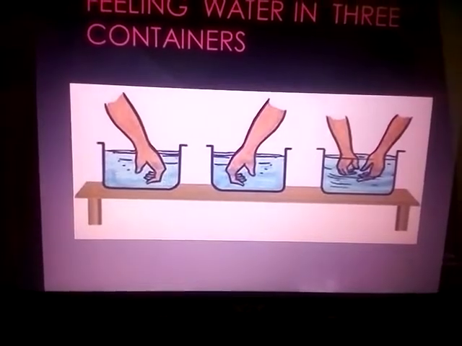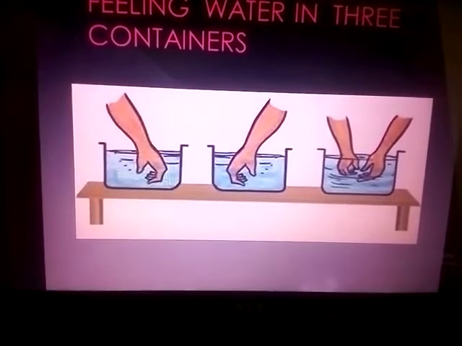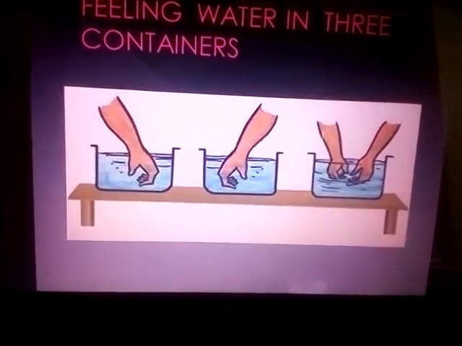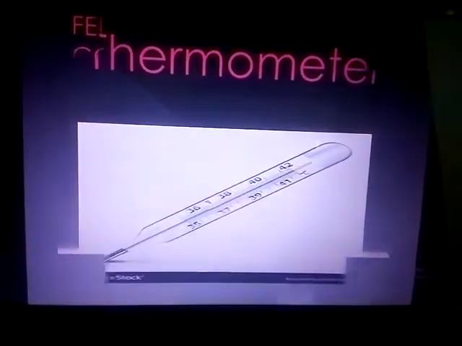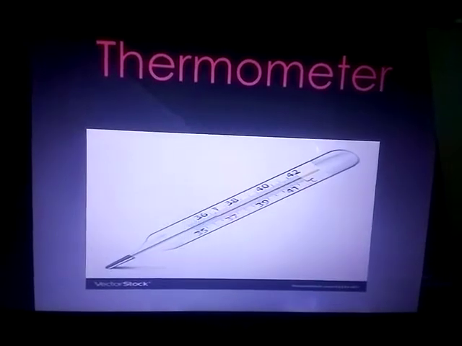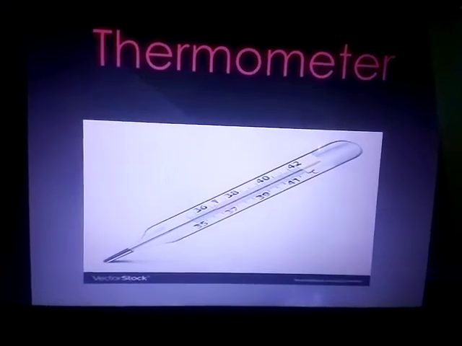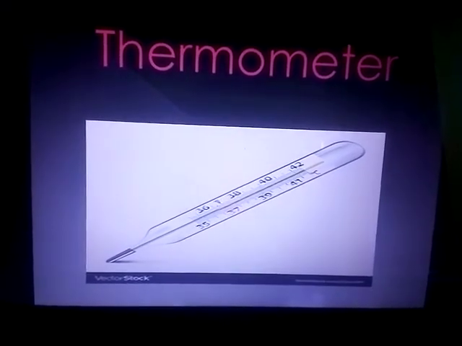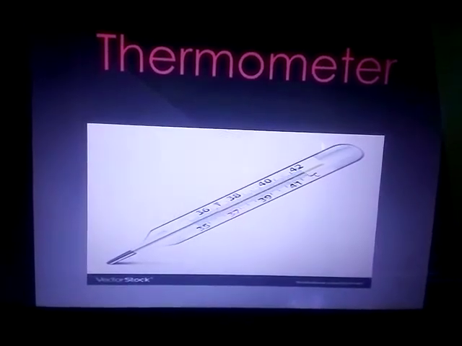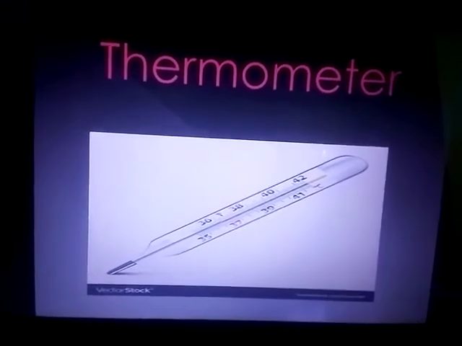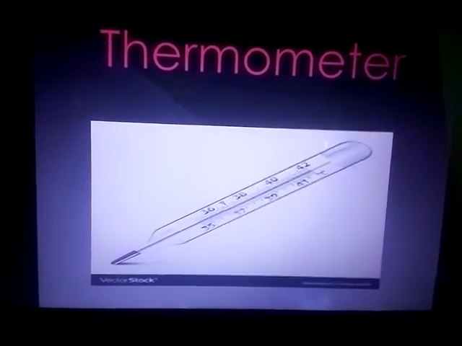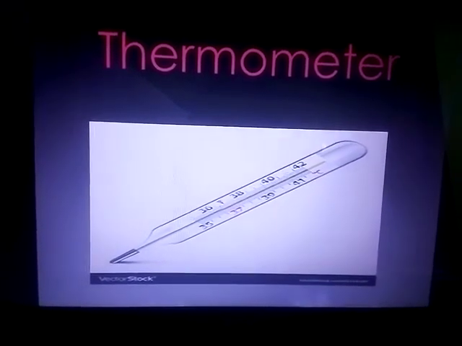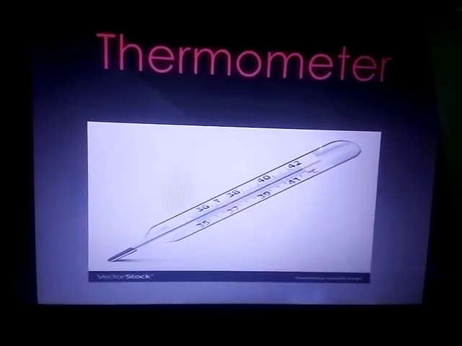So scientists made one instrument. It is called a thermometer. This thermometer is used to measure the temperature of any object. Okay, a thermometer is an instrument to measure temperature. Temperature is a reliable value. You can use it.